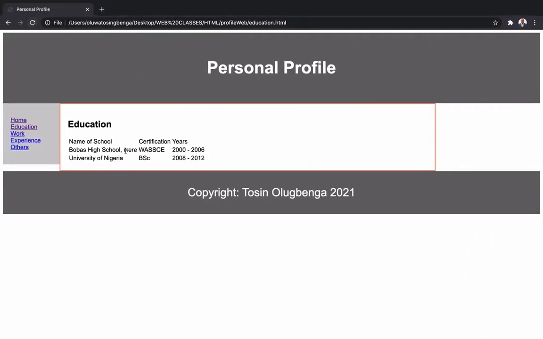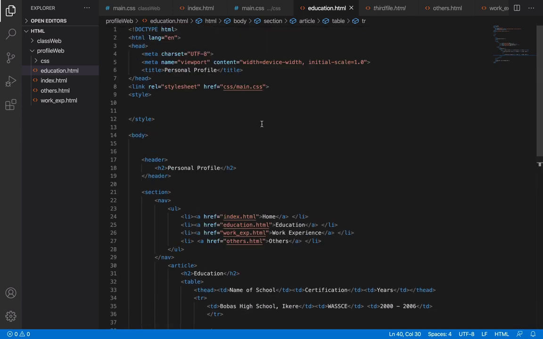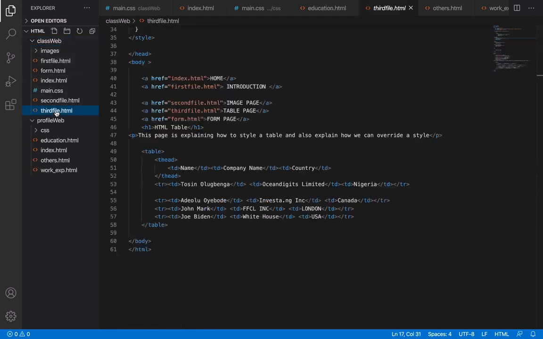Yeah, so this is cool. We might want to style it because it is not styled. Everything is a bit lumped together. All right, let's move on to styling it. We can use the same styling that we used for our table, for our class web. I think that's the third file. Let's go to class web so that we don't need to type again.